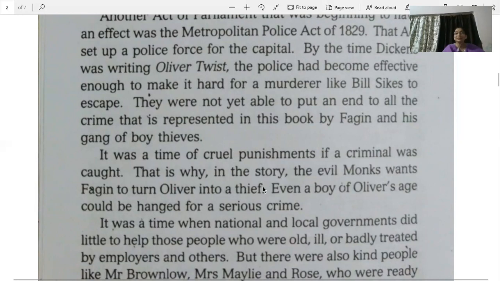Now, this you will know after you read some chapters. You will come to know why this Monks is the head of the criminals. And he wanted Fagin as his accomplice. Why does he want Oliver to become a thief? Even a boy of Oliver's age could be hanged for a serious crime. So that is how the government had empowered the police, that if people are committing serious crime, they can be hanged, even a boy of tender age.